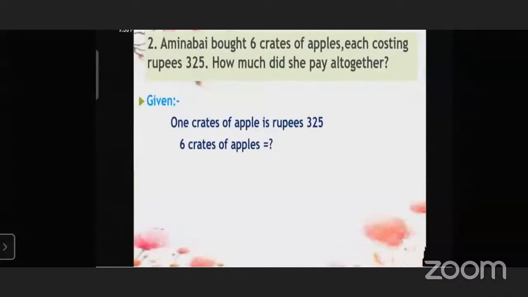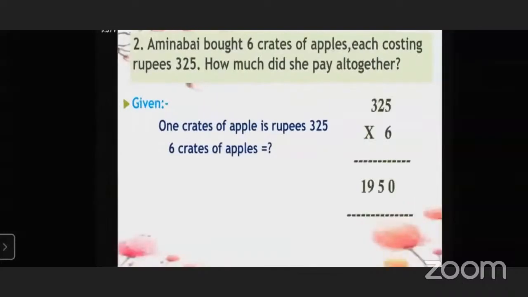That is, each means 1. 1 crate of apples costs 325. So we have to calculate for 6 crates of apples. So what we have to do? We have to multiply 325 into 6.